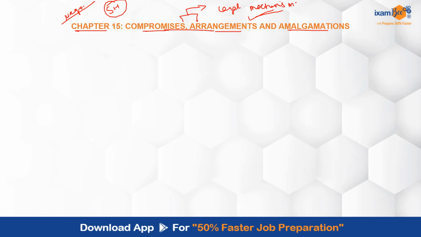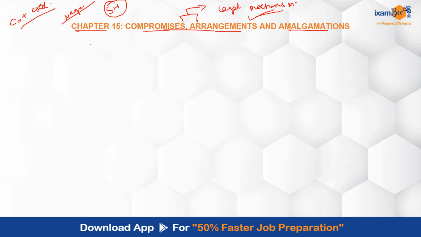Now this term compromise is not defined as such in the Companies Act, but we can understand compromise in the easiest form as an agreement and settlement, you can say, which is agreed between the company and its creditors, the shareholders, you can say, other stakeholders, you can say, with respect to resolving the dispute or differences. So basically for the compromise there is a pre-existence, you can say, of a dispute with respect to which the compromise will be achieved. So we can say in other words that there can be no compromise until and unless there is some dispute that is in existence.